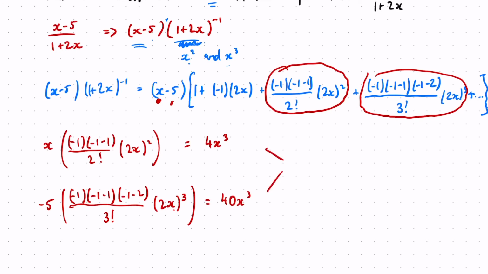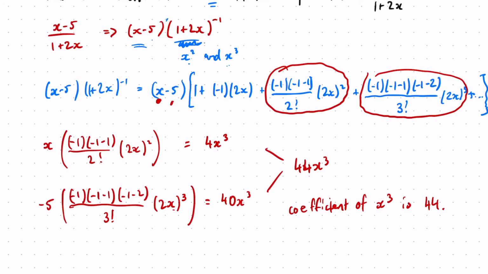So the combination would be 44x cubed, so the coefficient of x cubed is 44.